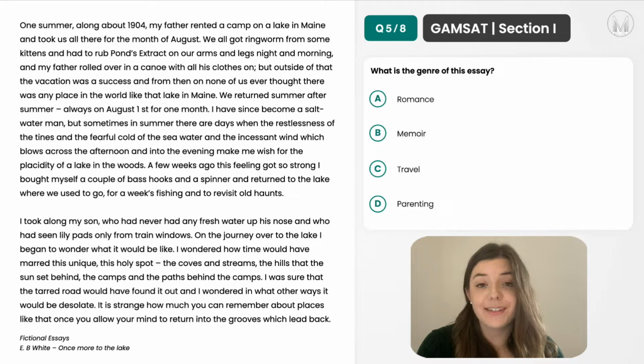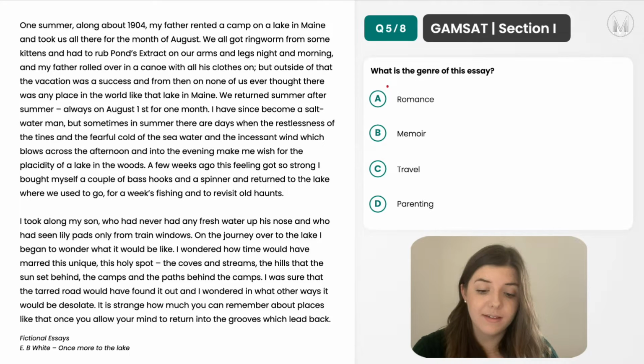Okay, so moving on to the solution for question 5. So what is the genre of this essay? So as I said, it's always good to be thinking about the genre whilst you're reading through a piece. So if we go through the options. So A is romance. So this piece is all to do with a father thinking back to his childhood where he spent holidays at a lake in Maine. And he is now, we see, bringing his own son back to where he used to go. So it's definitely not going to fit into the genre of romance.